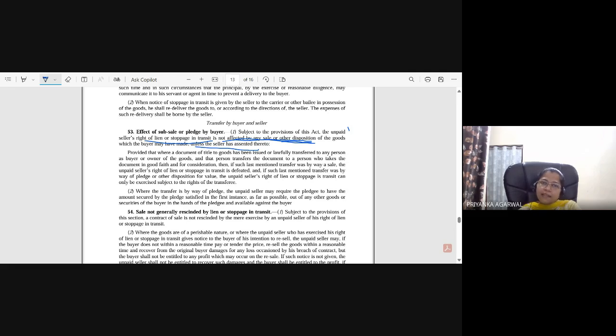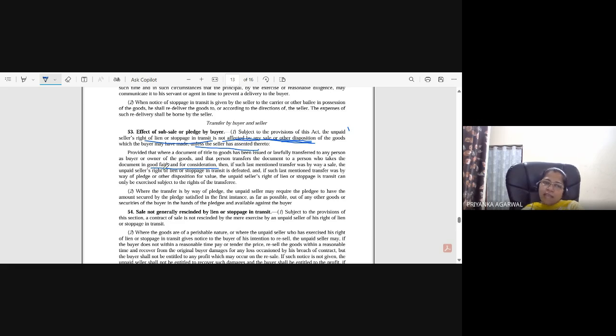It is basically saying that the keyword is good faith and for consideration. Suppose Mr. A has sold certain goods to B, say an iPhone, and that iPhone is in the possession of A only, and B has not paid the price.